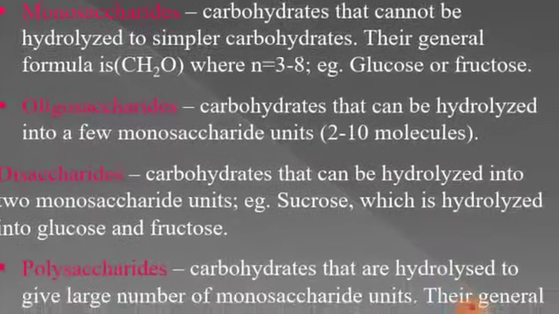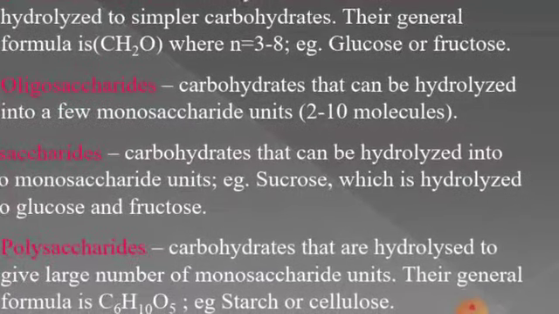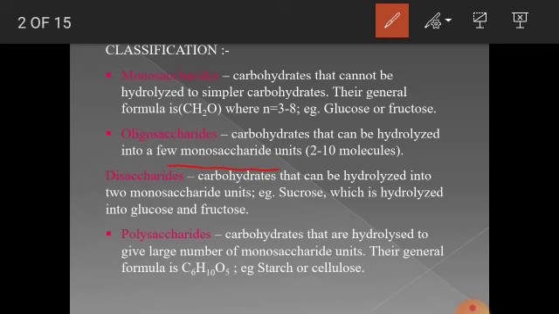And then there are oligosaccharides. Oligosaccharides have a few monosaccharide units, that is 2 to 10 molecules. If oligosaccharides are hydrolyzed to give 2 units, then it is a disaccharide. If it gives 3 units, then trisaccharides. If 4 units, tetrasaccharides, and so on.